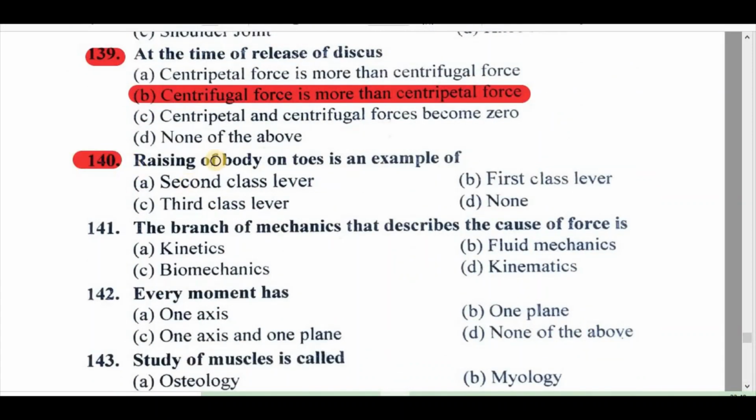140. Raising of the body on toes is an example of A. Second class lever, B. First class lever, C. Third class lever, D. None. Right answer is A. Second class lever.